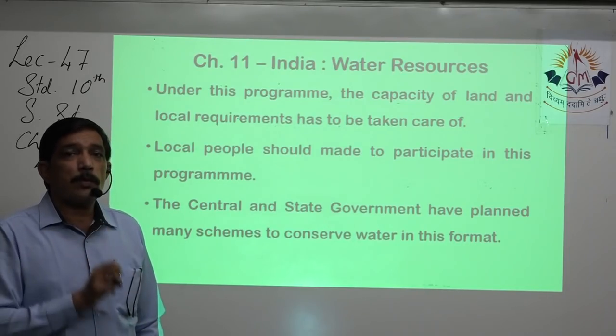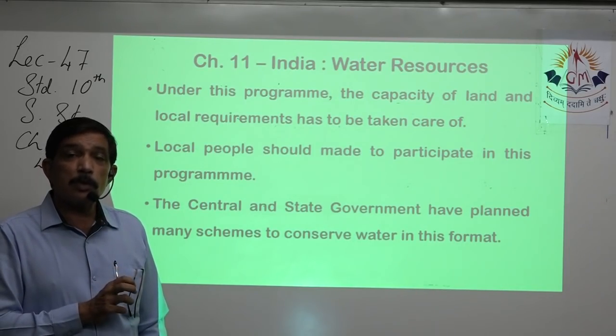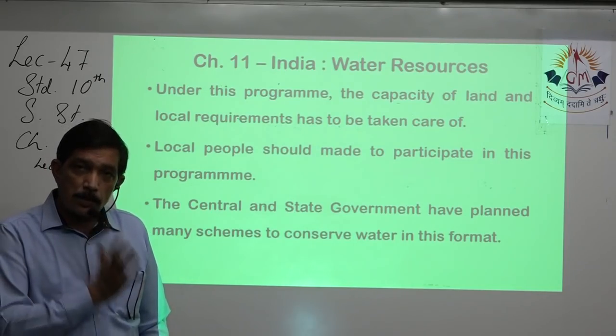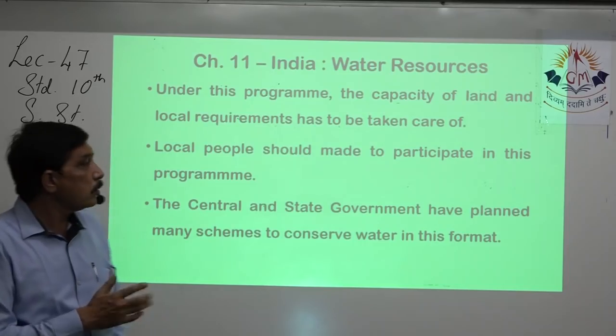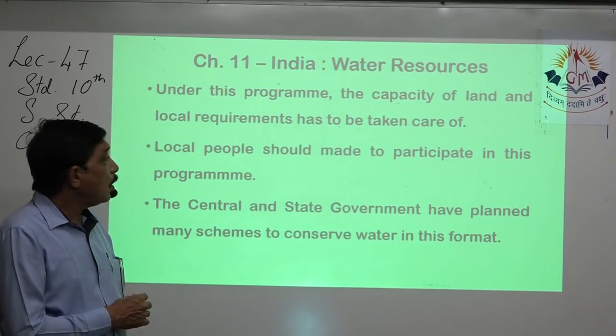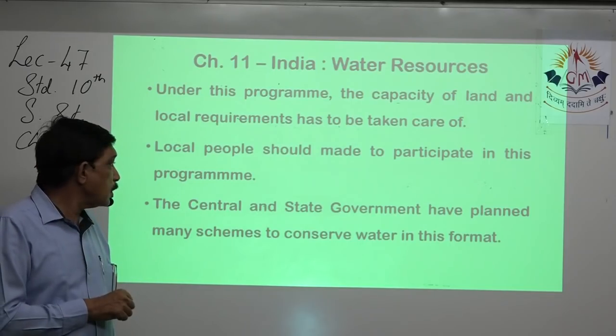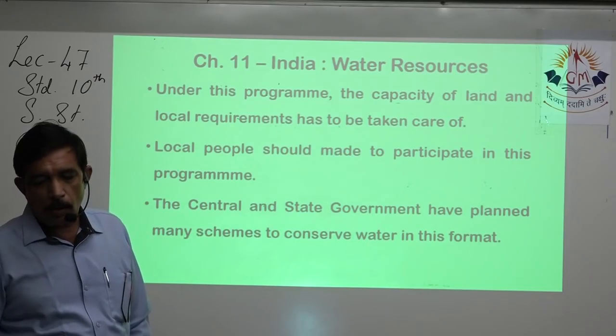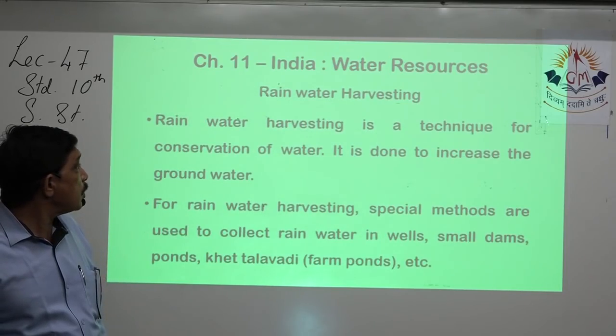Even if a water crisis is not present in that area, the water flow in the tributary may be such that it has to be slowed down. Then the local requirements have to be kept in mind. Local people should be involved in these programs. Central government and state government have taken up lots and lots of plans and schemes.